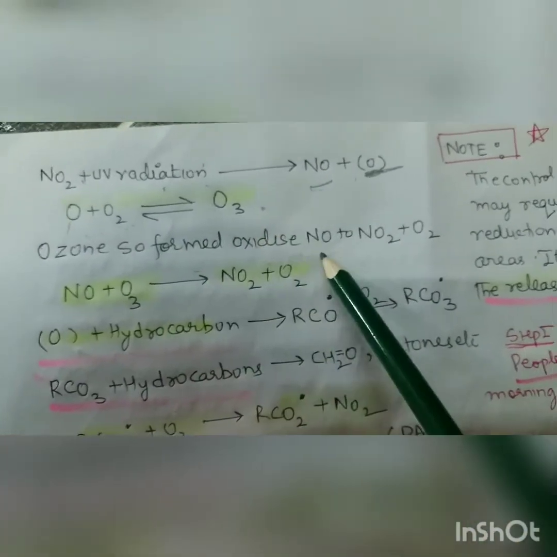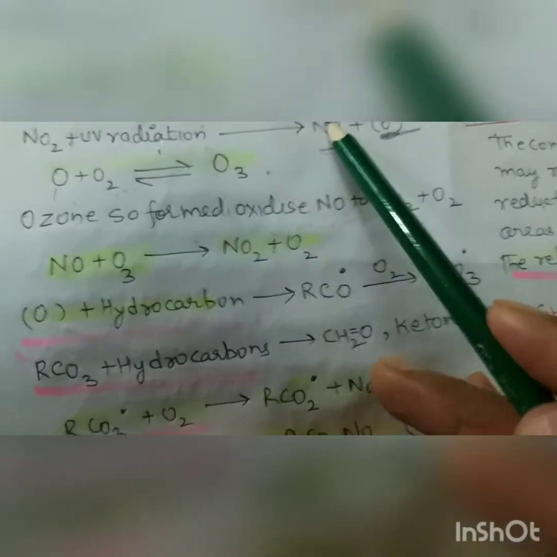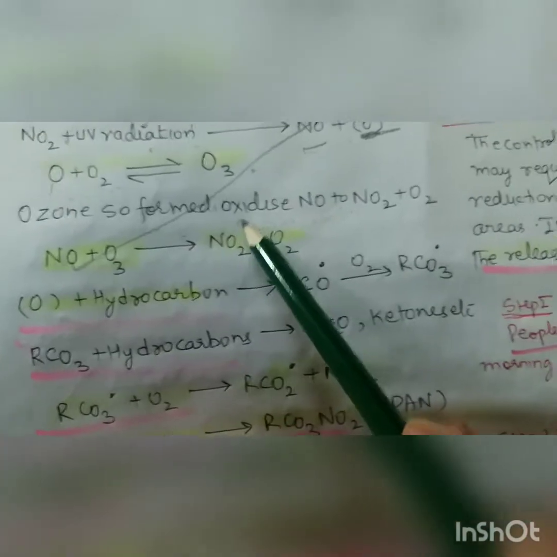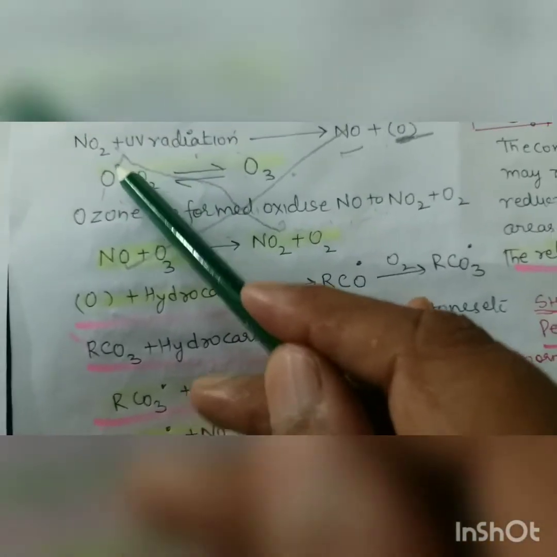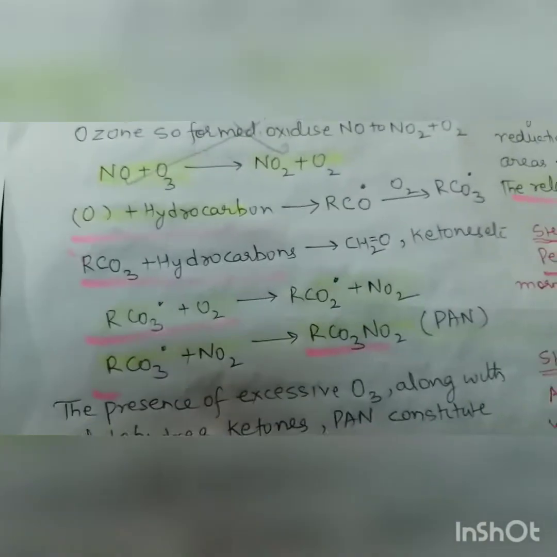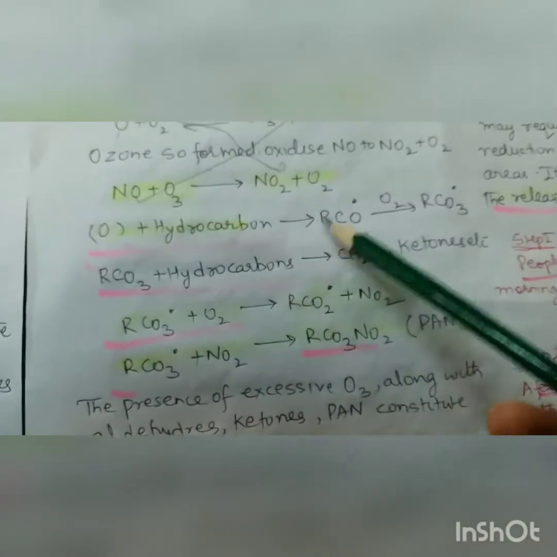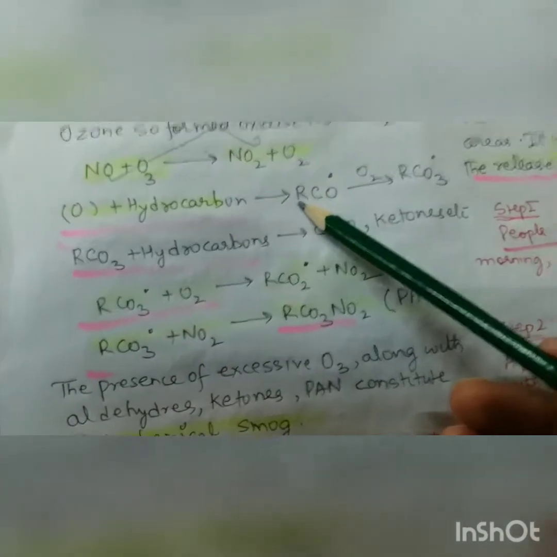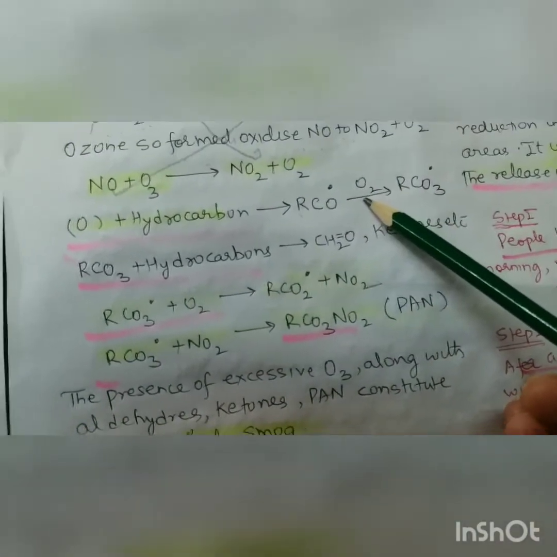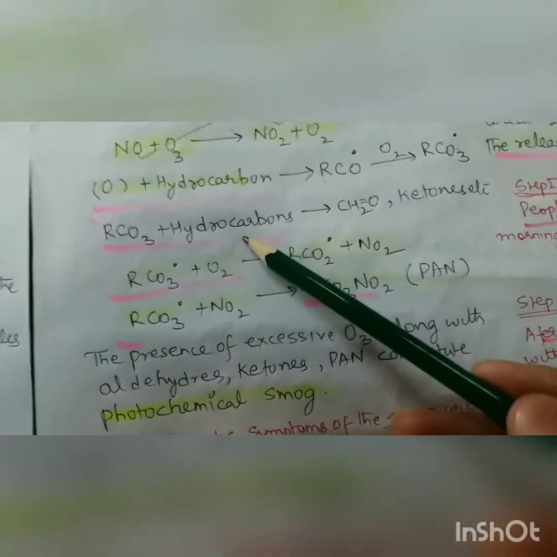The ozone so formed oxidizes NO to NO2. So this reaction is going on in the atmosphere, and the nascent oxygen reacts with the hydrocarbons to form RCO, right? And this RCO reacts with oxygen to form RCO3, and this RCO3 combines with the hydrocarbons.